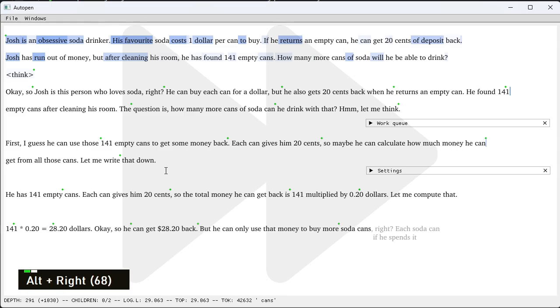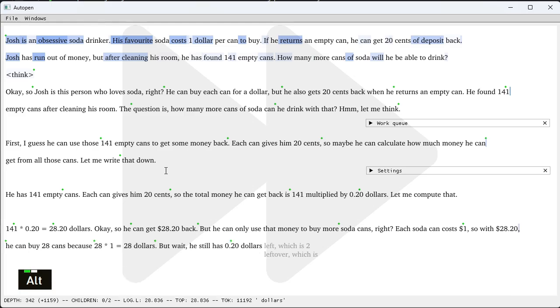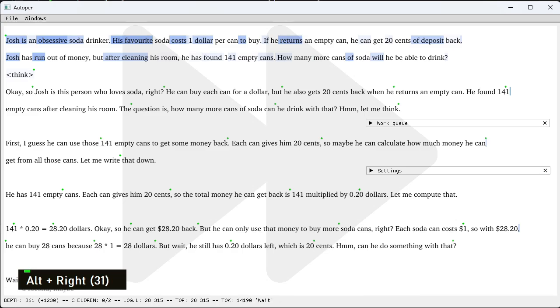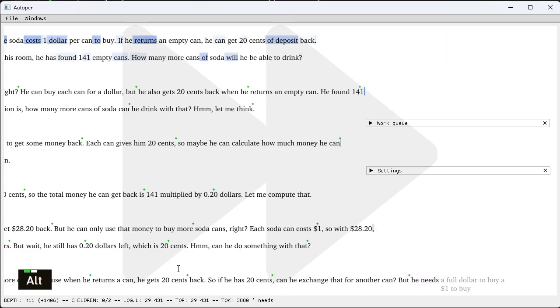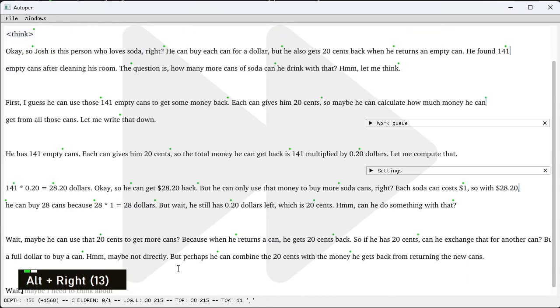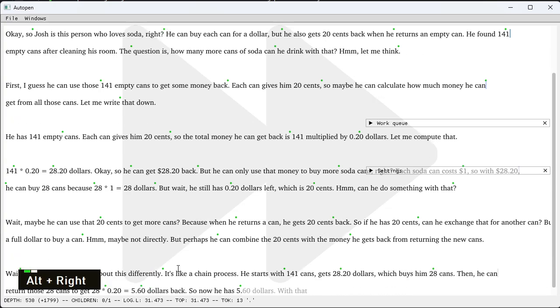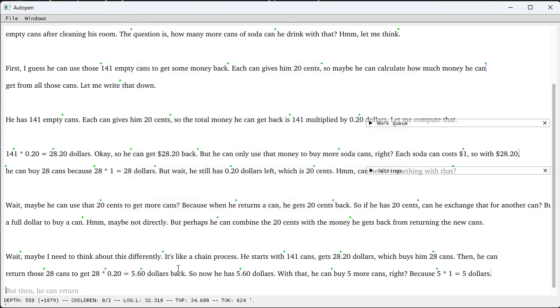Yeah, that's correct. Use that money to buy more soda cans. There are a lot of these paragraphs that start with "wait," where it is basically trying to do a line of reasoning that it has already tried all over again.